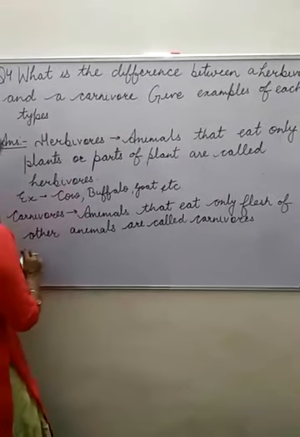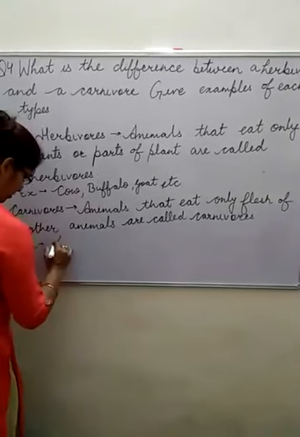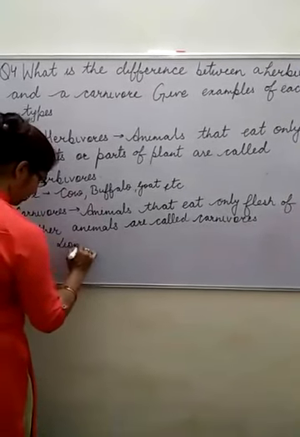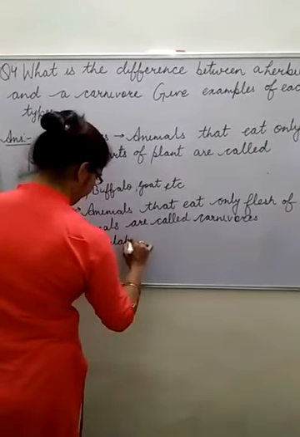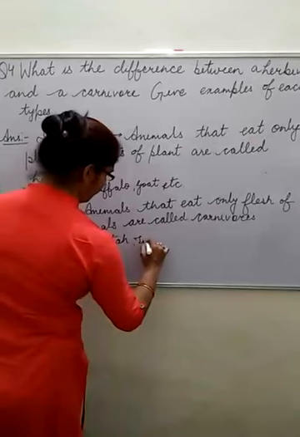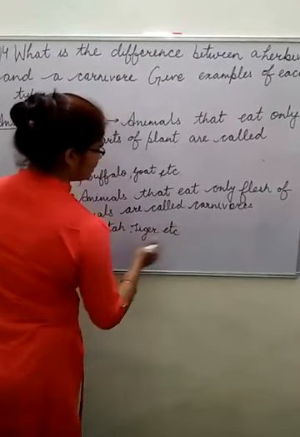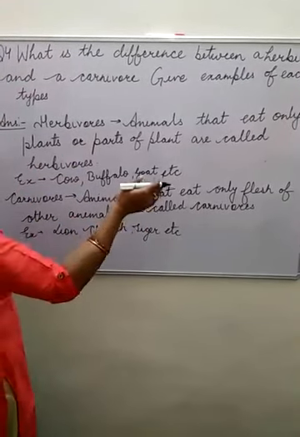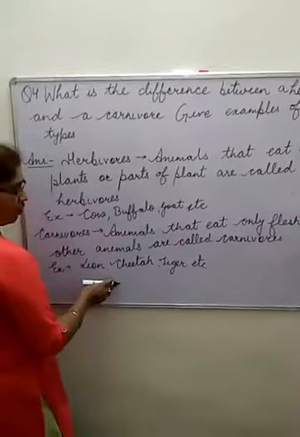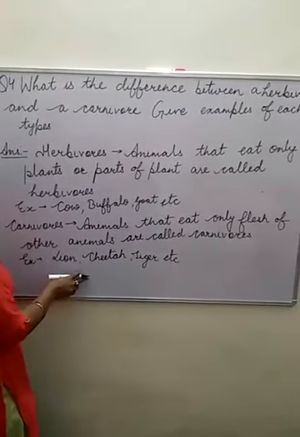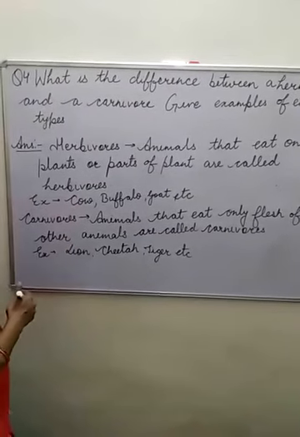And what are the examples of carnivores? Lion, cheetah, tiger. In this way, you can see there are many animals who eat only flesh. Crocodile, fox. There are many animals who eat only flesh. Here I am writing only these three. You can write according to your choice also in the example.